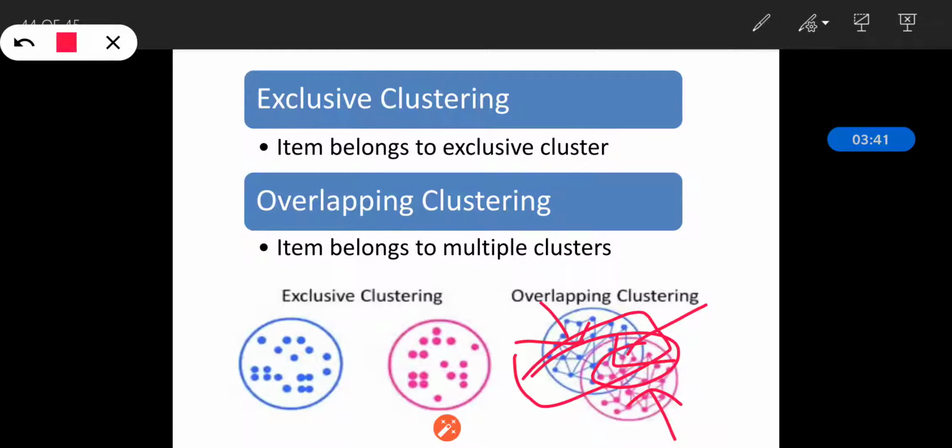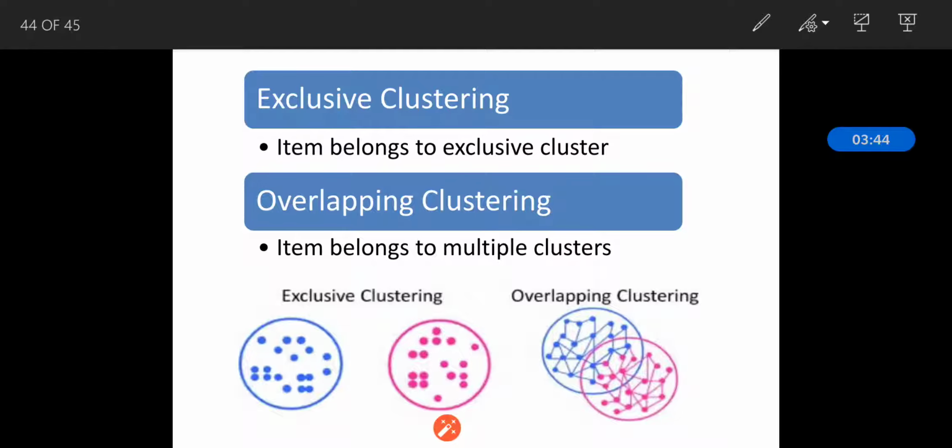So in this section we have seen what is exclusive clustering and overlapping clustering. In our next section we will see what is partitioning clustering.